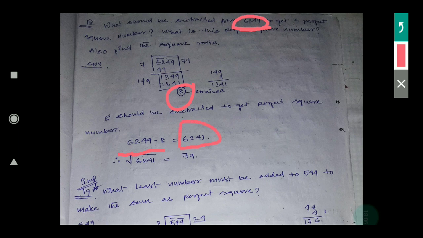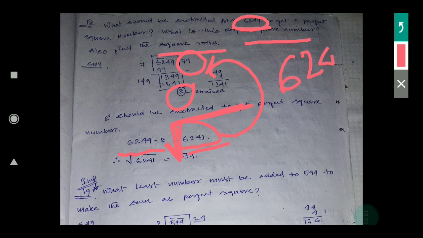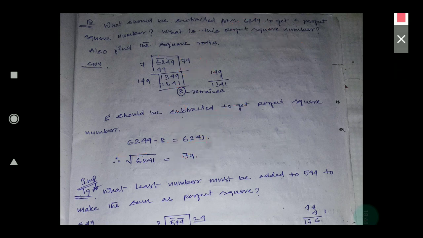And see the question: it says find the perfect square number and also find the square root. That means you have to find the square root of this number. The square root of 6249 is nothing but this quotient, 79. For this you can apply the long division method, but there is no need to. Why? Because nearer to 6249 you are getting 79 only, so ultimately 79 will be the square root. Don't waste time finding the square root of 6249 by the long division method. No need to do that.